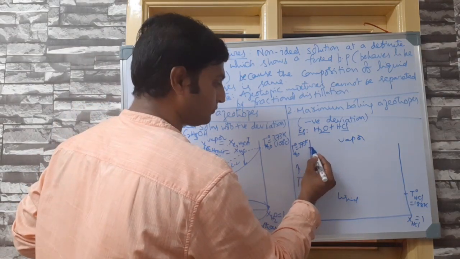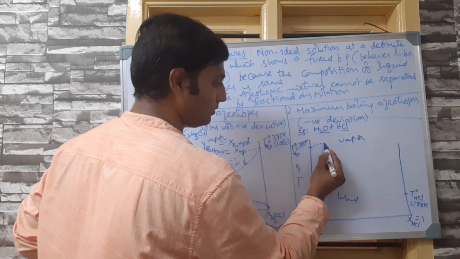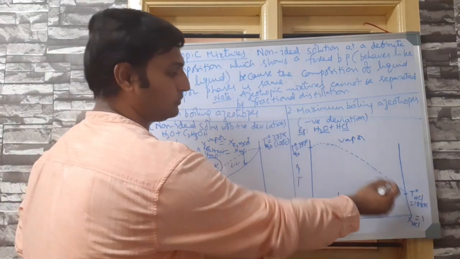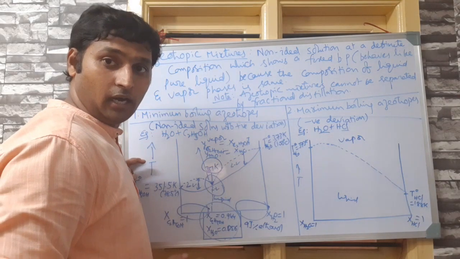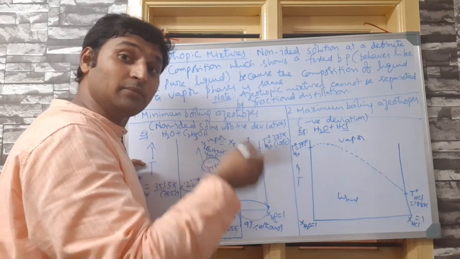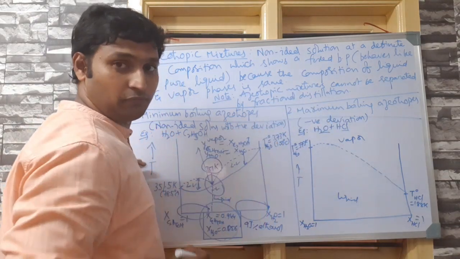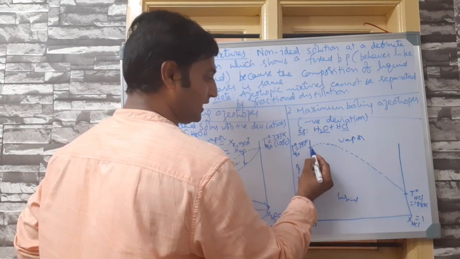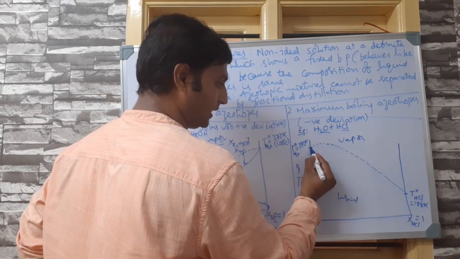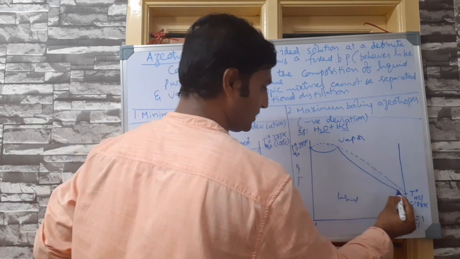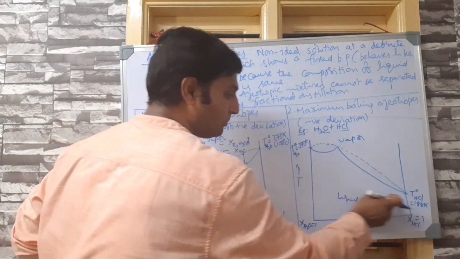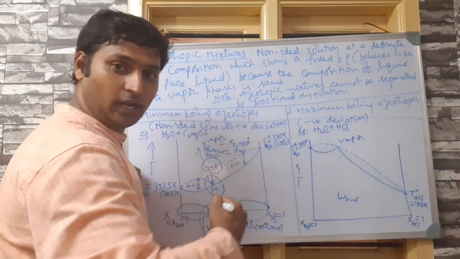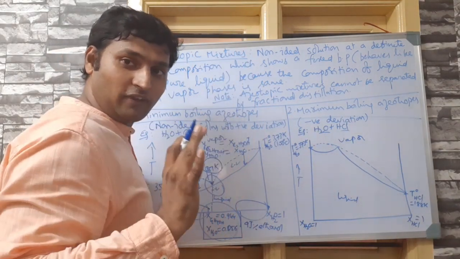Now you see, the dew point curve will be something like this, showing negative deviation from Raoult's law, showing positive deviation in terms of boiling point because of negative deviation in terms of vapor pressure. Now, the liquid phase curve, the bubble point curve, comes something like this. See, if the bubble point curve comes like this ideally, then at all temperatures the liquid and vapor will have a range of boiling points. Then it will always fractionally distill.